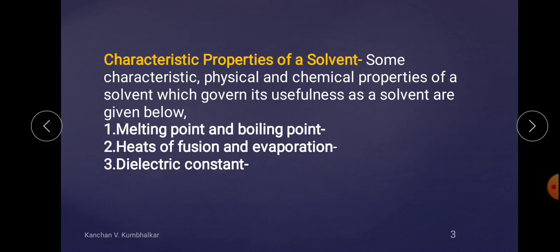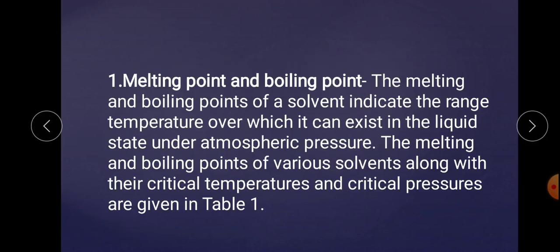First one is the melting point and boiling point. Next, heat of fusion and evaporation, and the dielectric constant. These are the different five properties on the basis of which the quality of a solvent is decided as a good quality solvent or a bad quality solvent for a particular solute. So let's check out first of all the melting point and the boiling point.